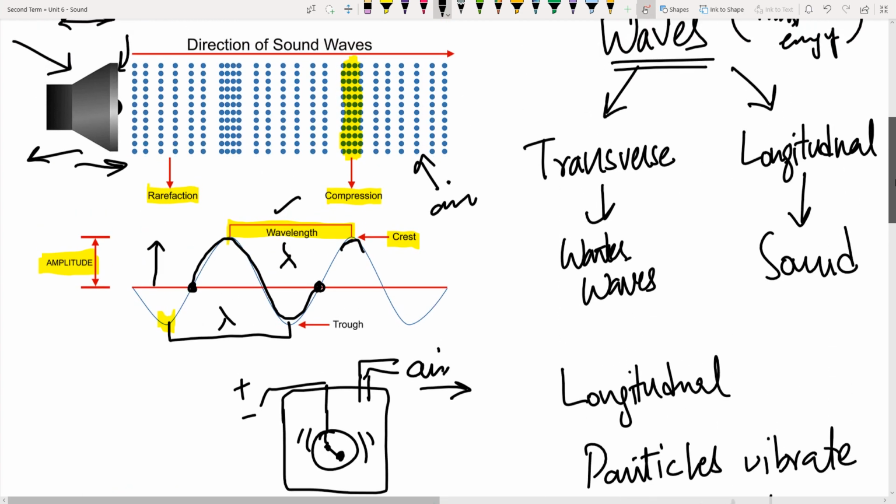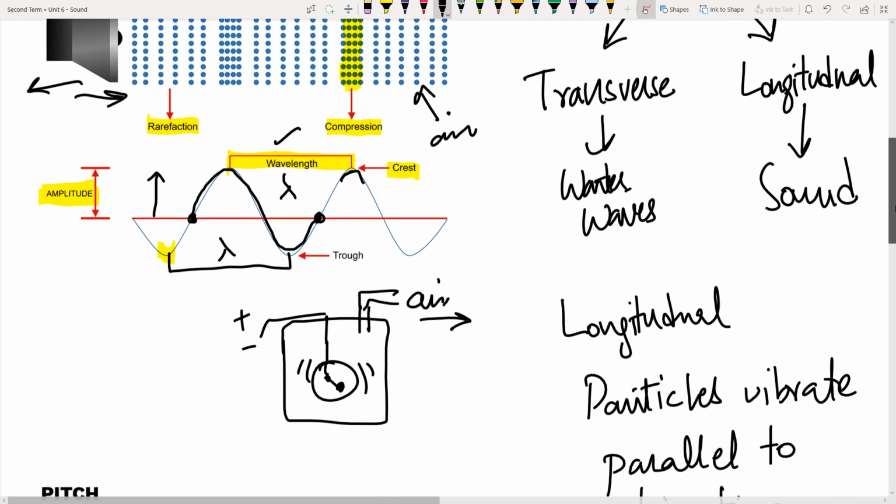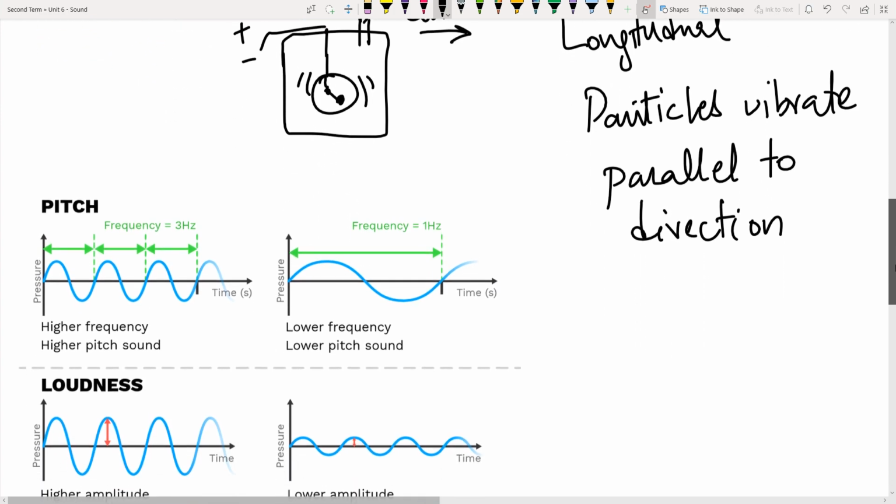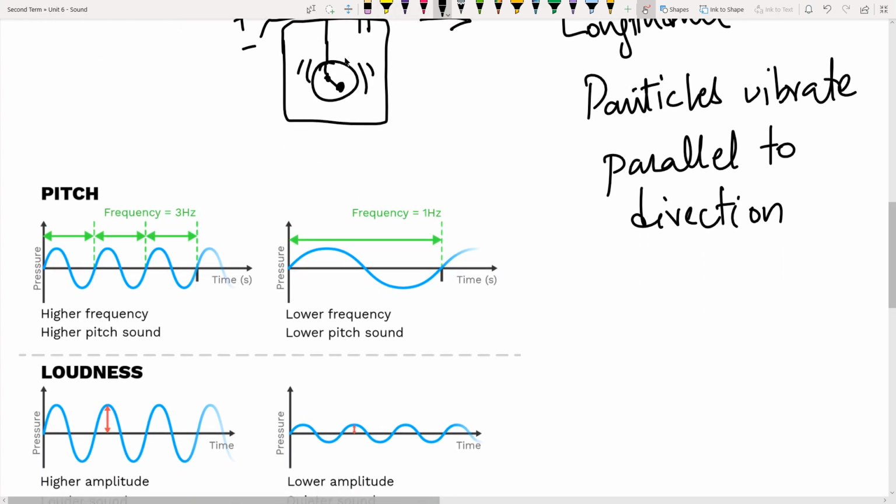Now let's get into some properties of sound. The first property is pitch. What is the pitch of a sound? It is how long each wave is, how far each wave is from another, or how many waves go through in a certain length. This is also represented as the frequency of the sound. We use the word frequency more often. But remember that frequency and pitch both represent how many waves go through in a certain amount of time, in 1 second.